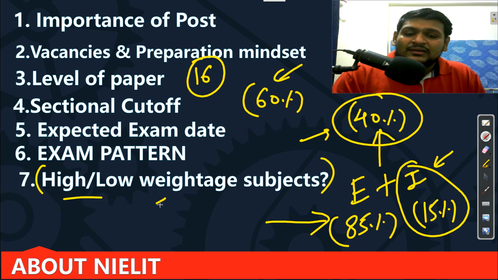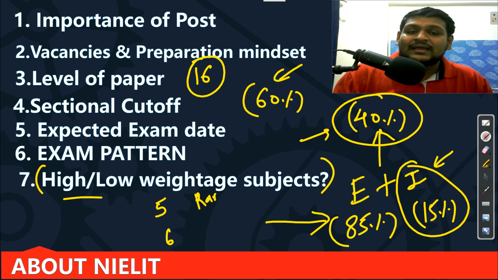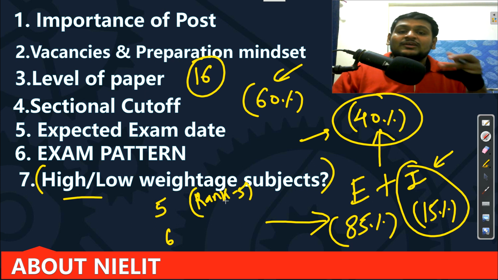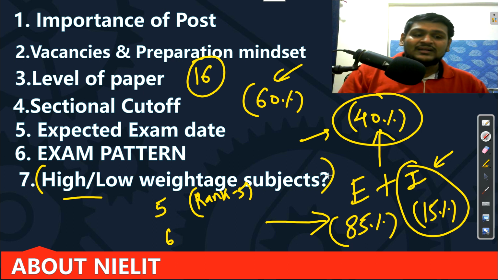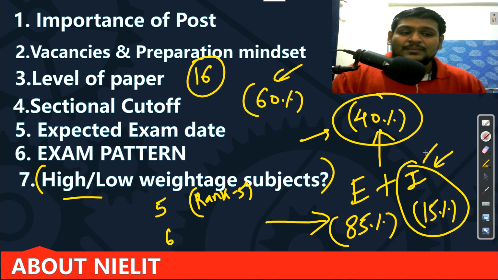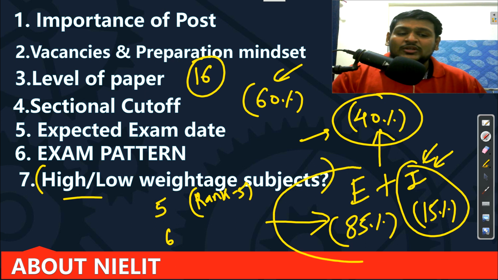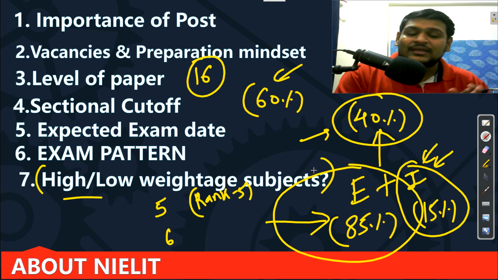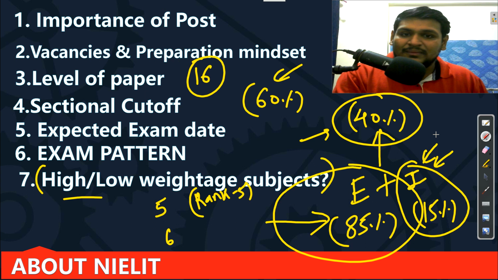For your EDC 5 vacancies are there, for your CSE 6 vacancies are there, so your target should be to come in the first 5 ranks only. Then only you will get the job, or you can maximize your chances of selection. Otherwise it's very difficult, and if your selection depends on the interview, then it will be difficult for you. So focus more on the exam, be serious about exam preparation, and give your everything to it. Don't depend on the interview. Just think that there is no interview, only the exam, and a direct merit list will be there.